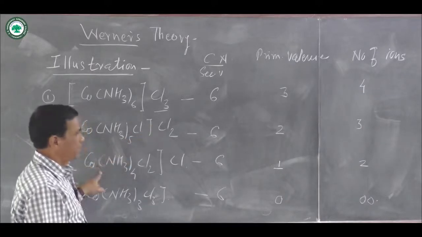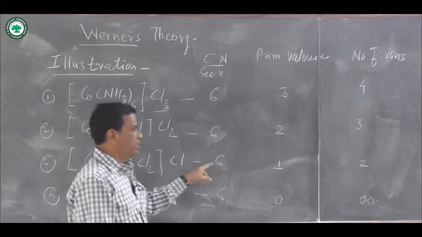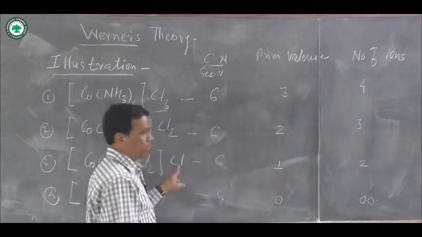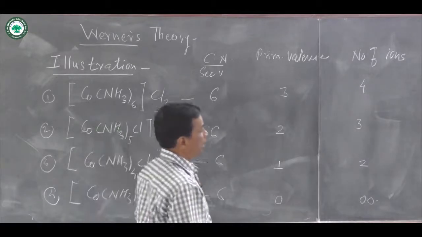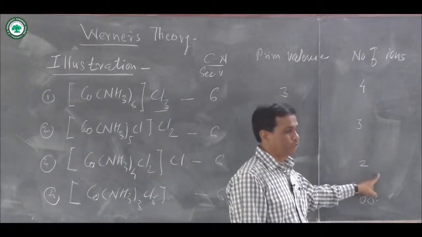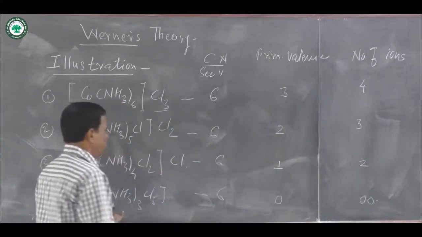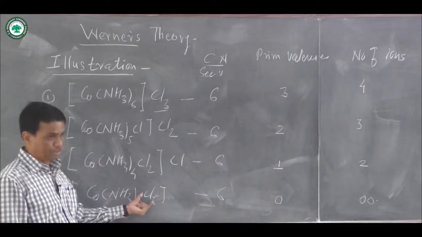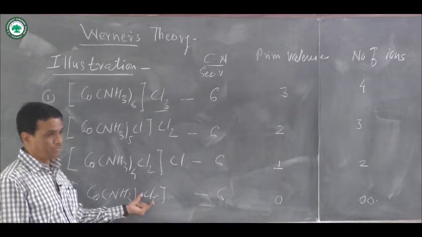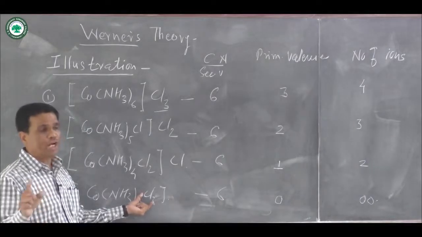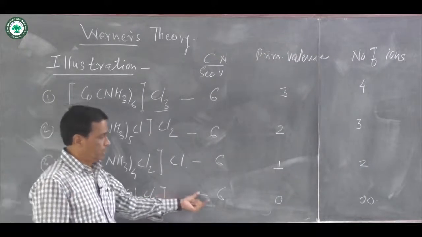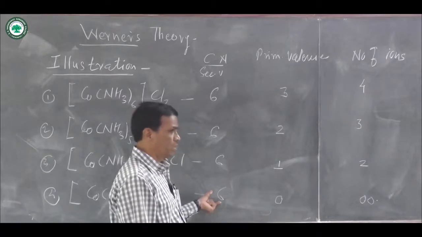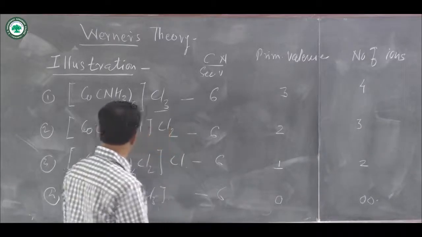Like that, in coordination compound number 3, coordination number is equal to 6, primary valency is equal to 1 because only one chloride ion is there, and the number of ions formed is equal to 2. And if you consider coordination compound number 4, Co(NH3)3Cl3, when it is added in aqueous medium, there is no ion formation. Secondary valencies is equal to coordination number and coordination number is equal to 6.